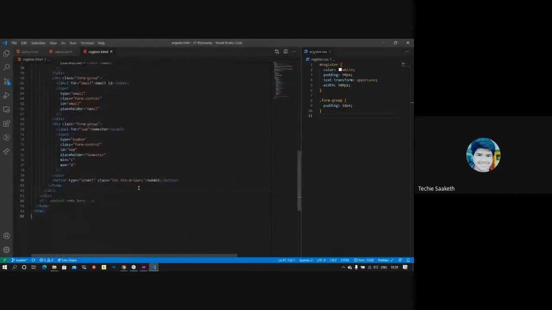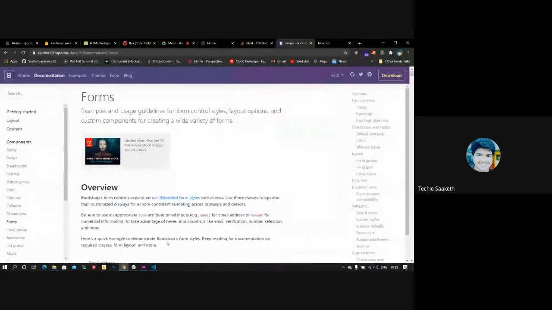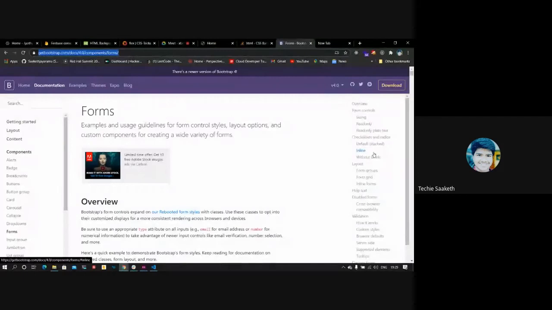We want this submit button to be on the right side. There is a class called float right. If this is set, I guess this might go right. No, it didn't work. Let's try googling it.